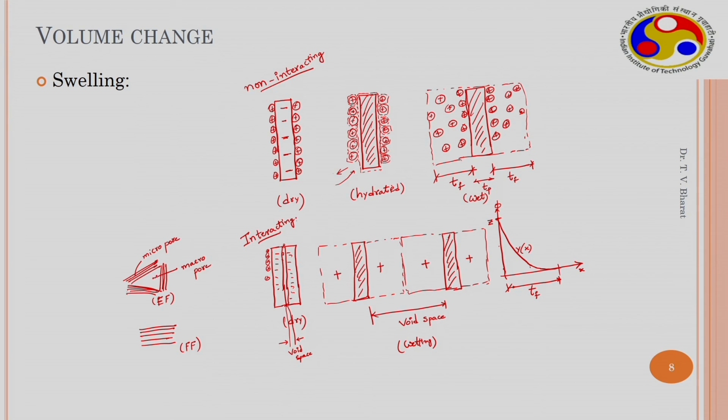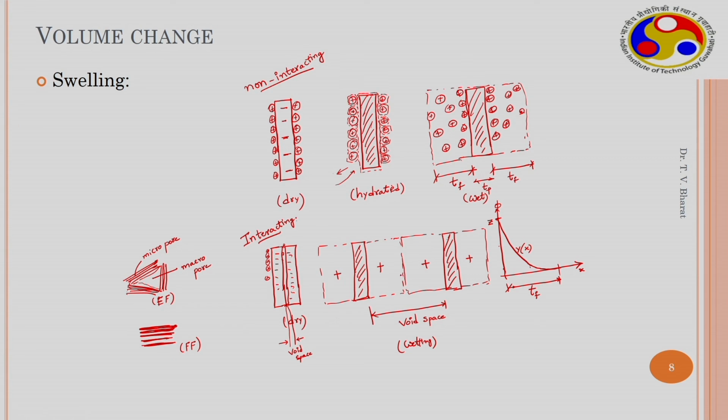because of this initially some void space may be available. As you compact, this void space or macropore volume will get decreased. So, when it gets decreased, more particles are arranged into face to face arrangement, and during saturation, as the diffusible layers form around individual clay platelets, they are arranged in this particular manner because of the repulsion between individual clay platelets. So, when the diffusible layer forms around this, there is a repulsion between this particle and this particle, and they get arranged automatically into face to face arrangement.